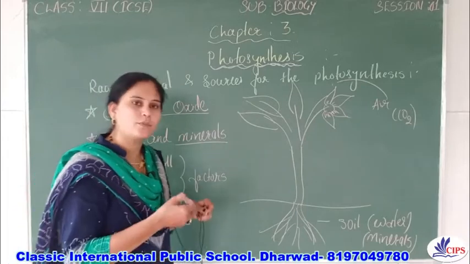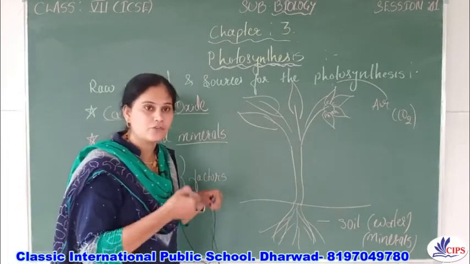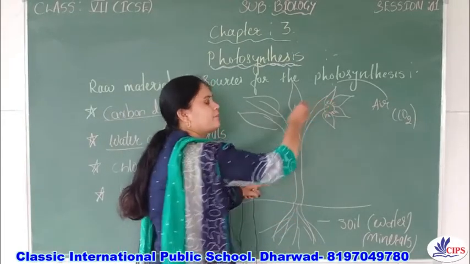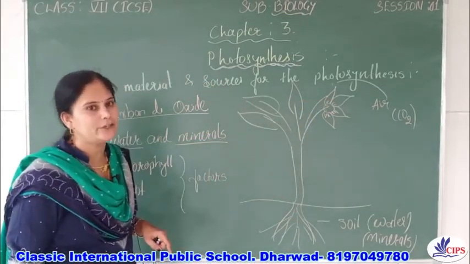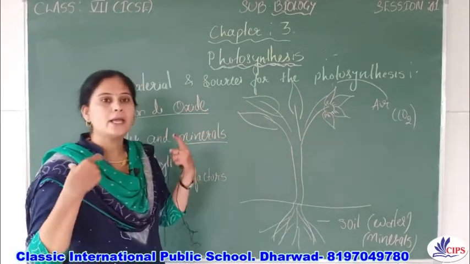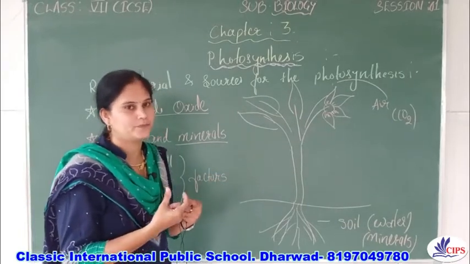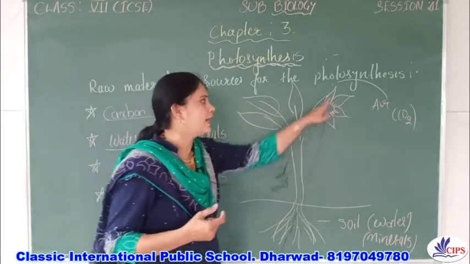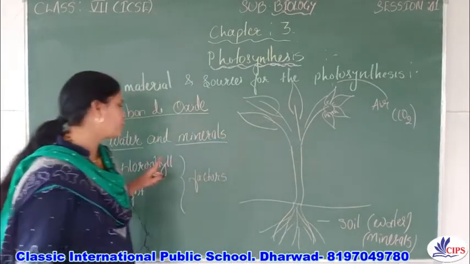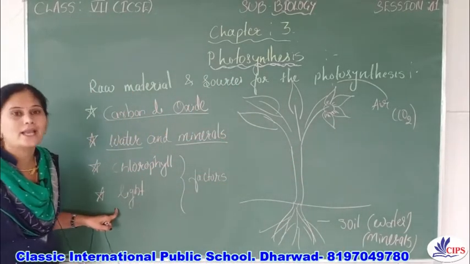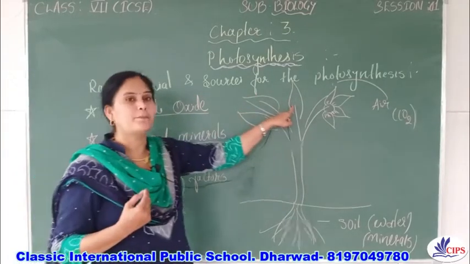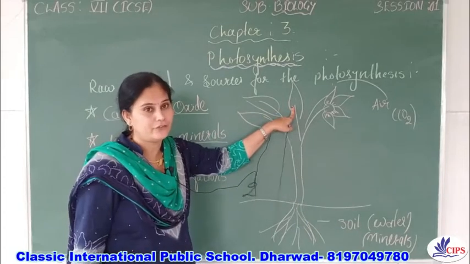So the plant absorbs the water and the minerals from the soil and gives them to the stem, and from the stem they reach the leaf, right? So in the leaf they prepare the food. They prepare the food with the help of these raw materials in the presence of chlorophyll and sunlight. So the food is prepared in the leaf, right?